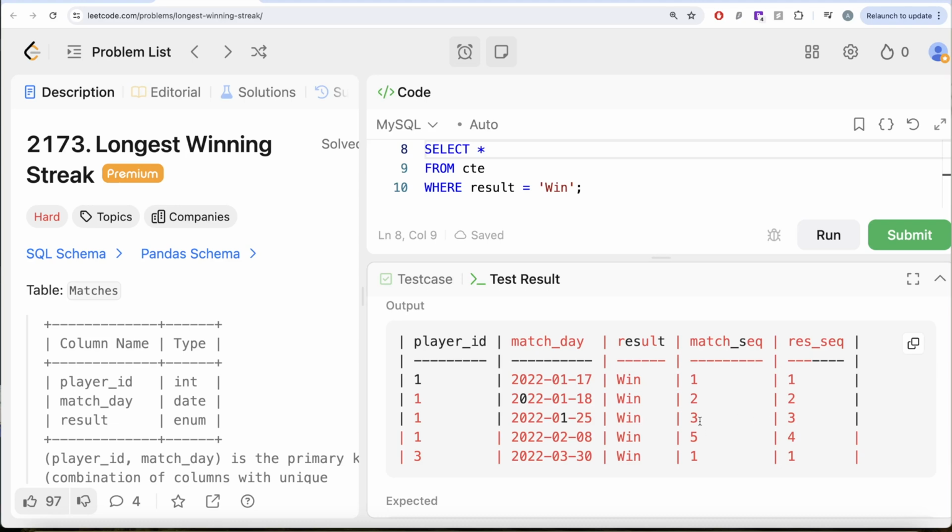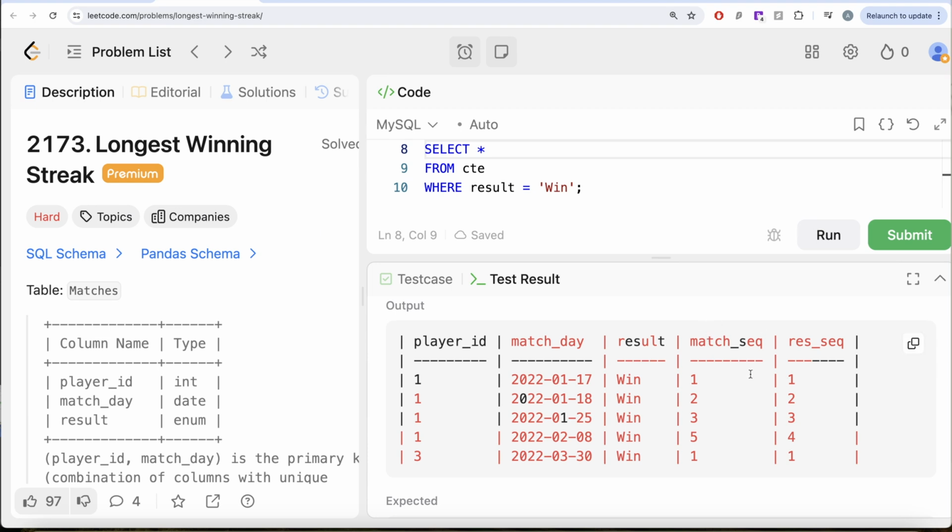Then we saw that the fourth match was a draw for player ID 1, and then the fifth match was a win. So now if you look at it, 5 minus 4 is going to be 1, which is different from 1 minus 1, 2 minus 2, and 3 minus 3, right? So what does this mean? The moment the difference changes, consecutive nature goes away, and we know that the streak has ended. So you see how we are going to do that.